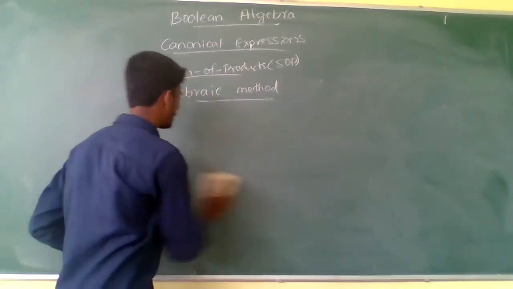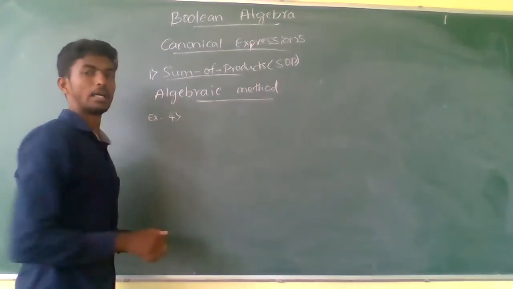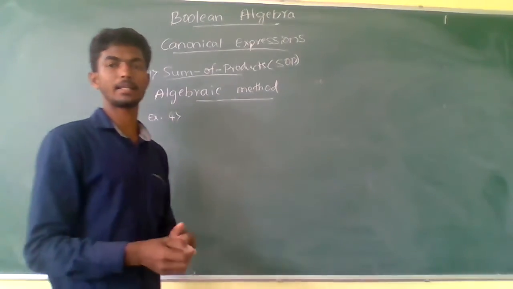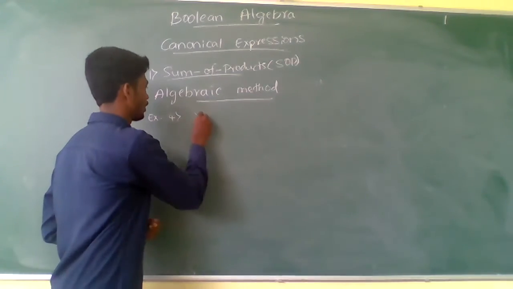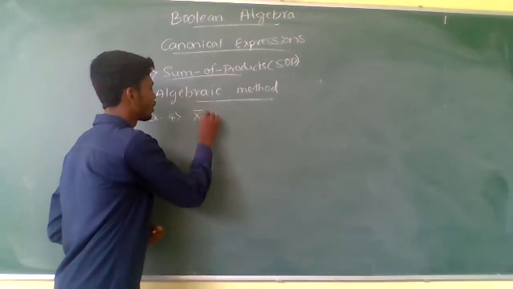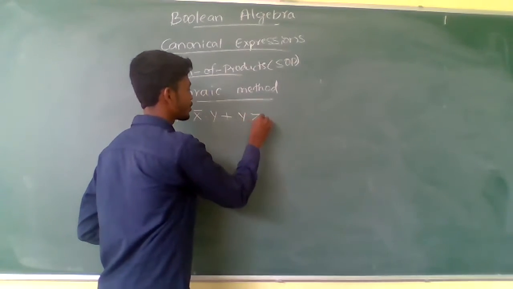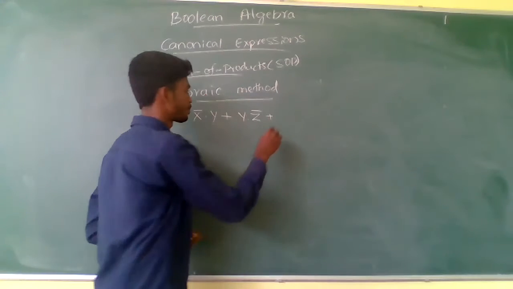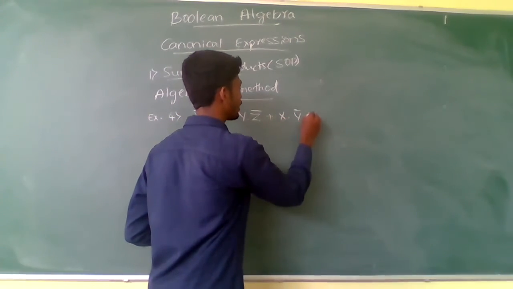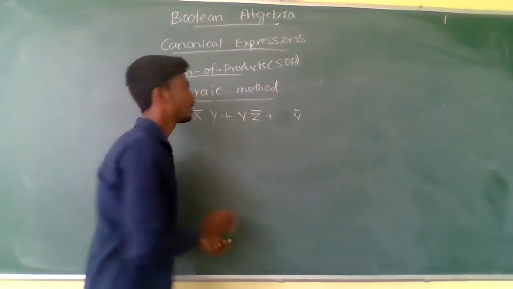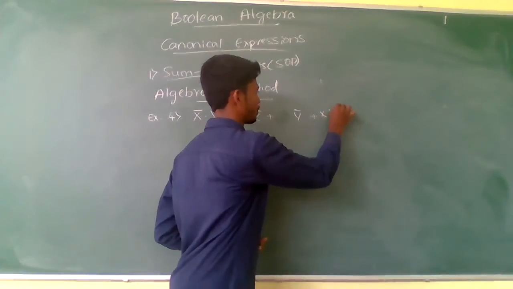That is example 4, an example containing 3 literals. Let us take it as x, y and z. X complement y plus y z complement plus x y complement, or else you can simply take it as y complement plus x y.